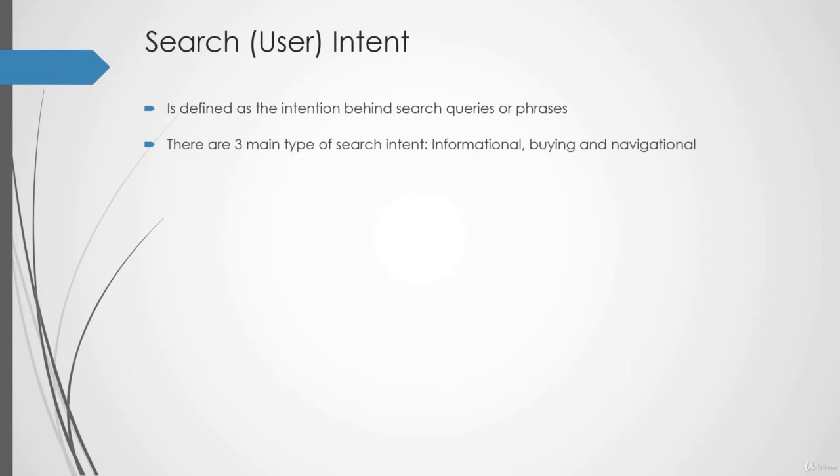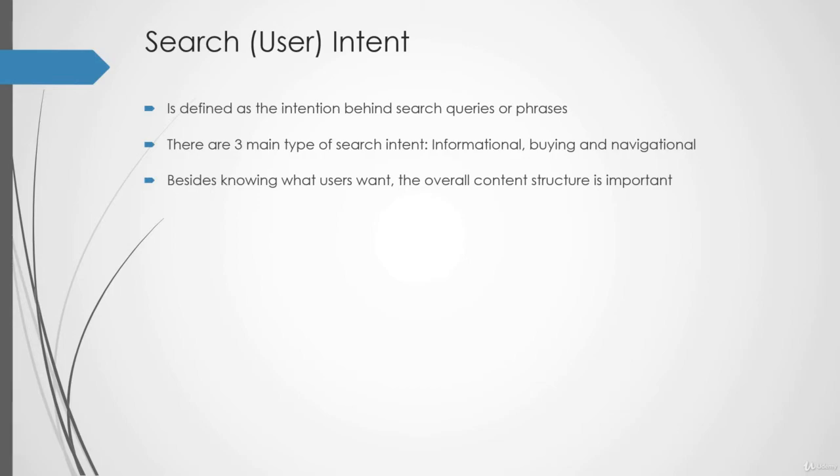Now there are 3 main types of search intent: informational, buying, and navigational. Informational, for example, you're looking on Google on how to bake a cake. Now this is an informational keyword because you're looking for an answer to a question. Buying keywords are when you're looking to buy something. For example, best Nike shoes in 2019. And navigational keywords are the keywords normally associated with a brand or website name. For example, for some people, instead of typing facebook.com in the URL, they would just type Facebook in the search bar. And Google knows that people are actually looking for the Facebook website, so the first result will be the Facebook website.